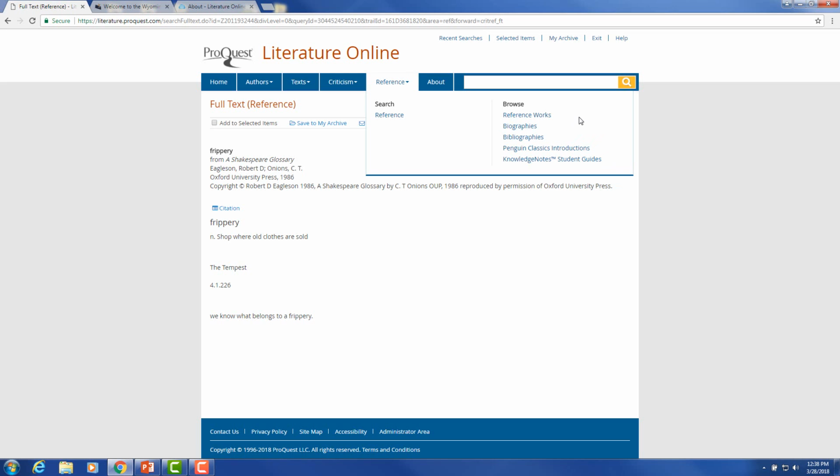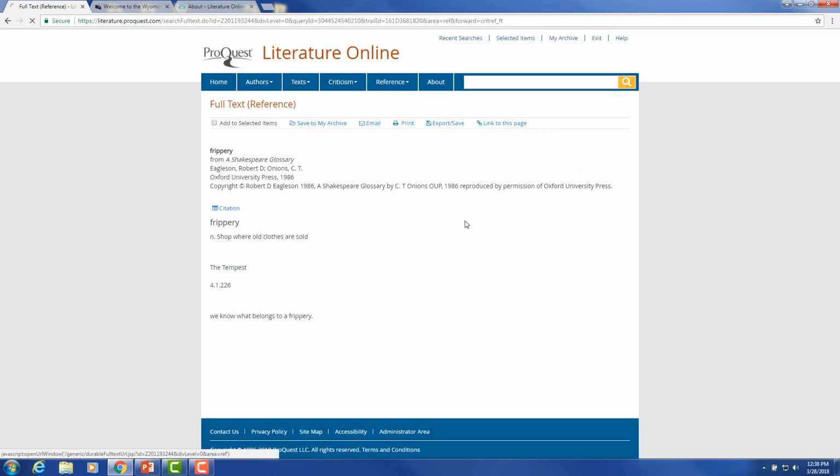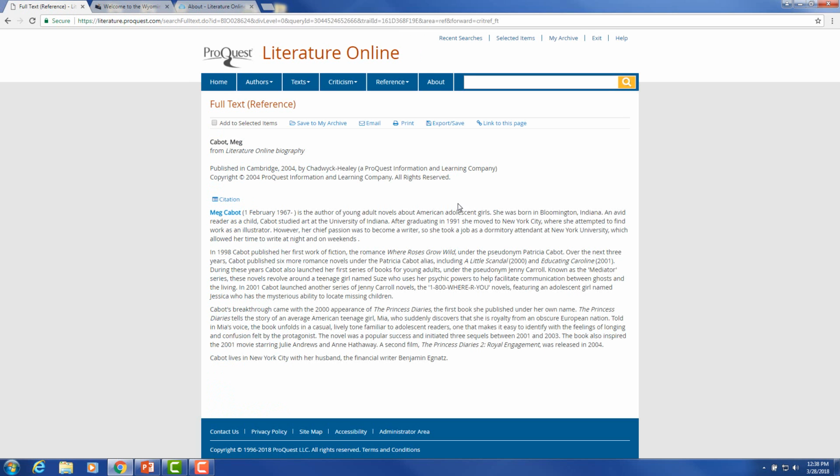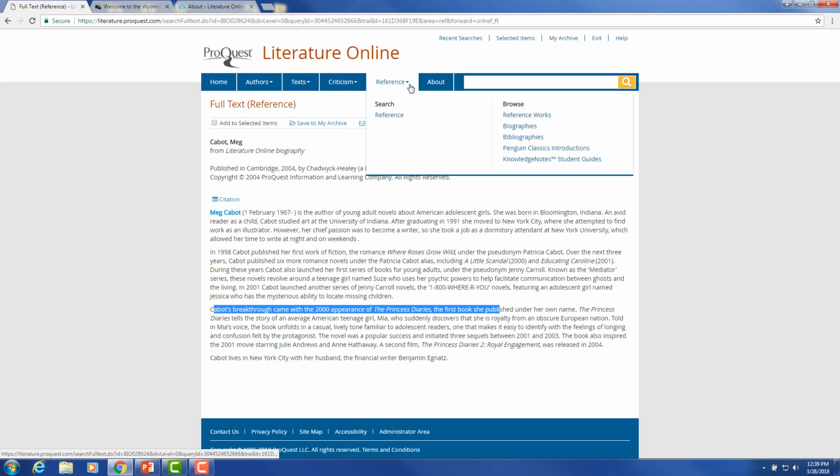Remember that we were able to access them specifically from an author page, or we can do from the main page and get, once again, the alphabetic listing. When you go into the reference items for each one of these authors, you'll get a basic reference citation. For example, Meg Cabot was in Princess Diaries. You're going to have living and deceased. Also, the bibliographies.